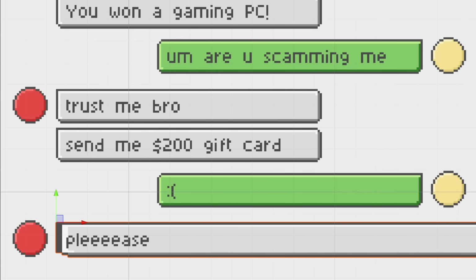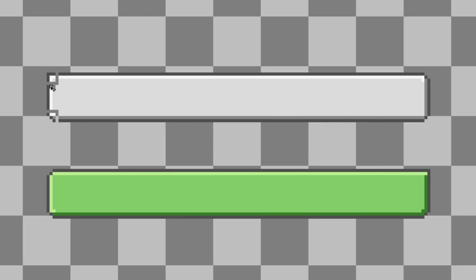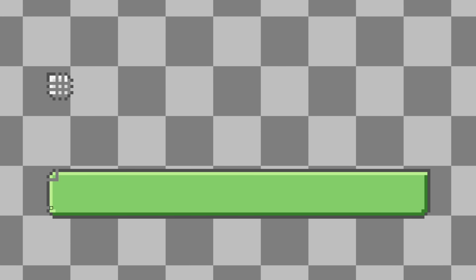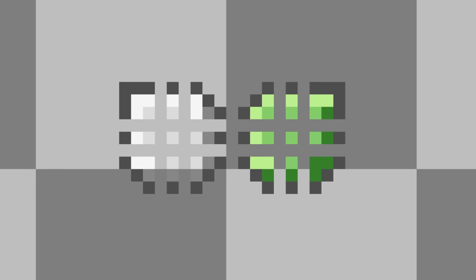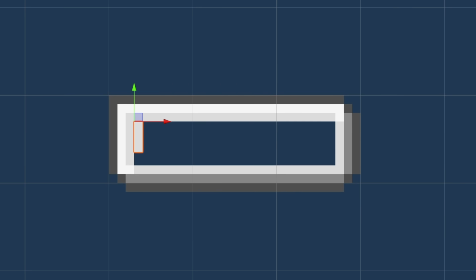This is true, but having rectangular stretched pixels in a pixel game could be the end of my game dev career. So instead, I sliced the text bubble into 9 parts: 4 corner pieces, 4 edge pieces, and 1 center piece. The trick is that the corners never stretch so they can stay pixel perfect. The edge pieces stretch along their direction only, and the center piece fills the middle.